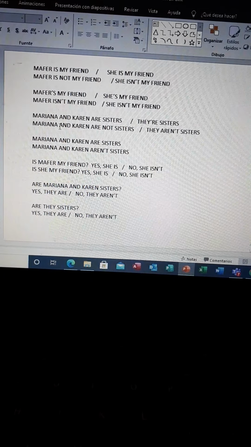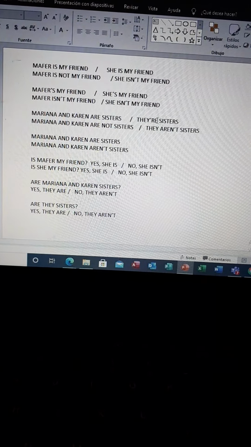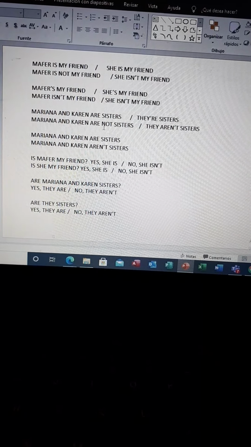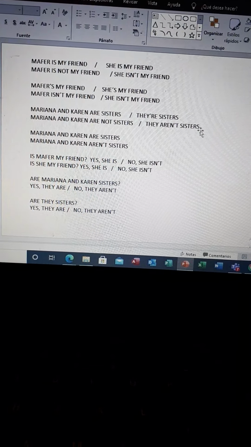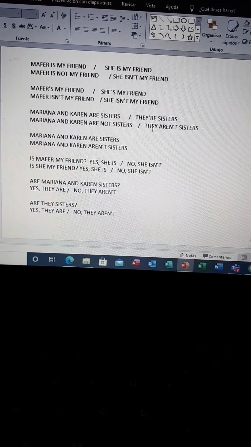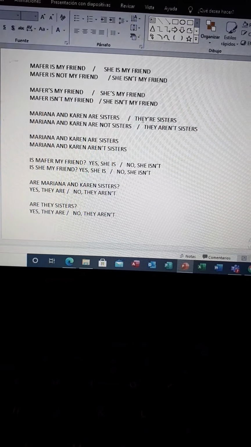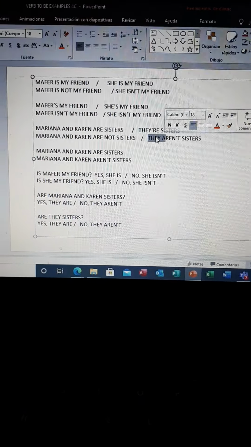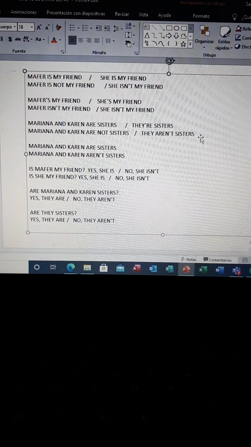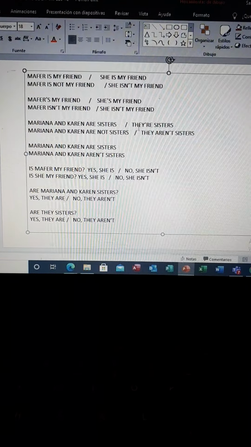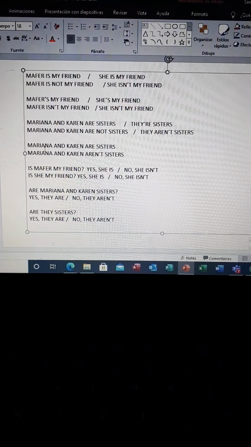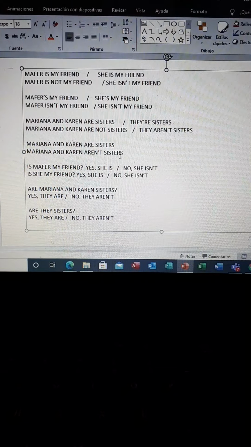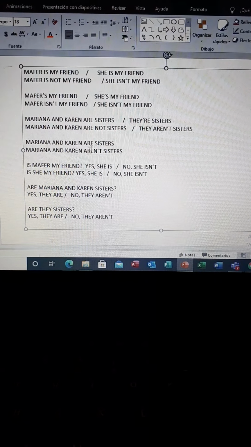The same happens with Mariana and Karen are sisters. They're sisters. Full form, short form. Mariana and Karen are not sisters. They aren't sisters. Full form, short form. Complete names or just the pronoun. Remember that the pronouns are instead of the name. If you already know who you are talking about, you can use a pronoun. Mariana and Karen are sisters. Mariana and Karen aren't sisters. Okay? For positive and negative.